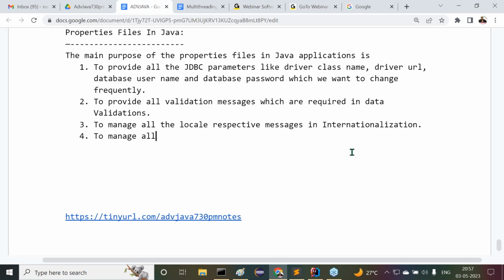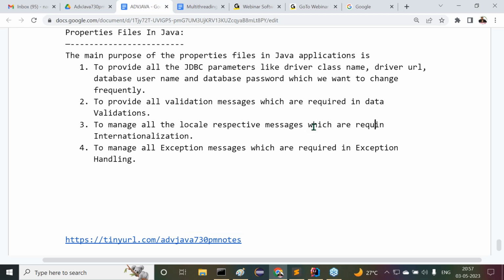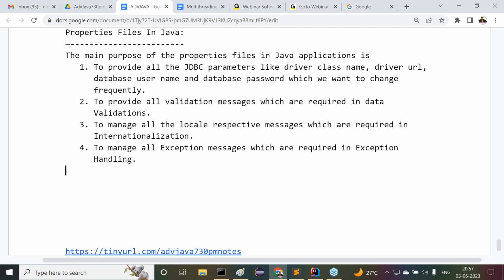So to manage all the exception messages which are required in exception handling, and to manage all the locale-specific messages which are required in internationalization, there we are going to use these properties files. Are you getting it or not?